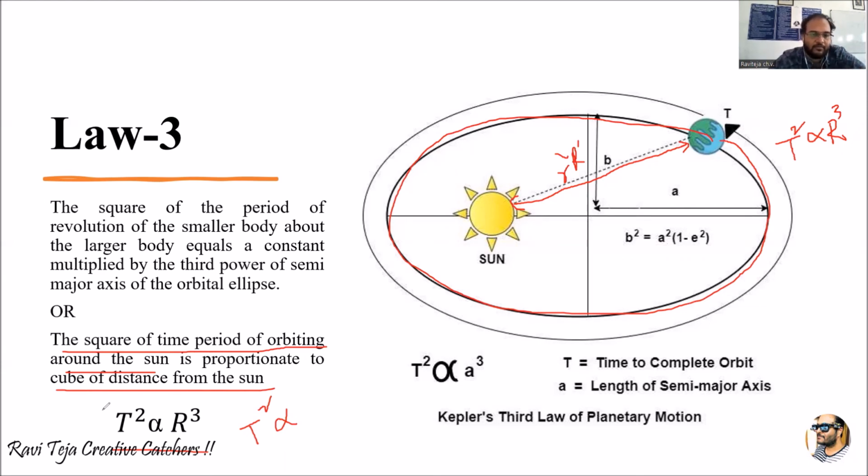So this is how we relate the time period of revolution with the semi-major axis or the distance from the sun with respect to the radius. You can consider either of these two formulas: T square is proportional to A cube with respect to the semi-major axis, and T square is proportional to R cube with respect to the radius between the sun and any planet. Okay, this is the third law.